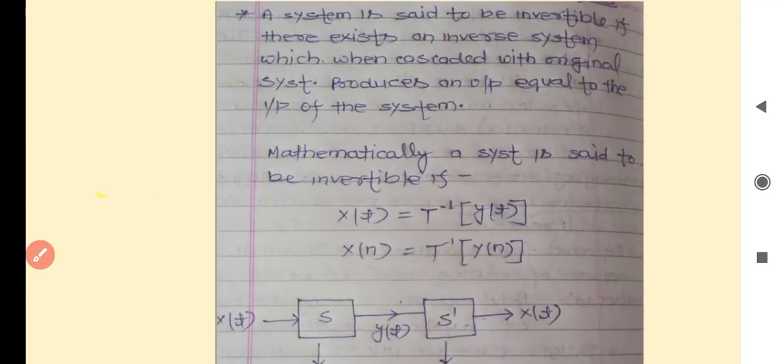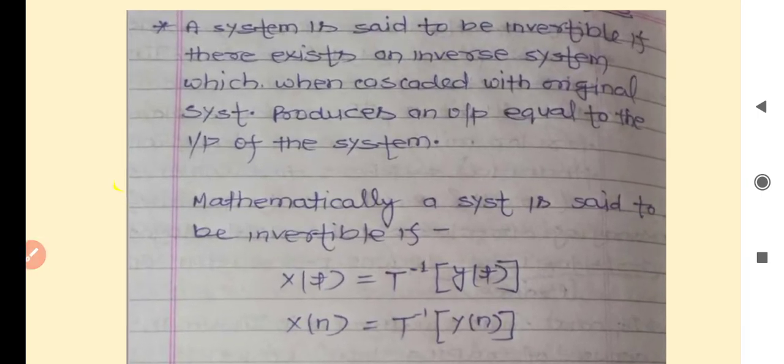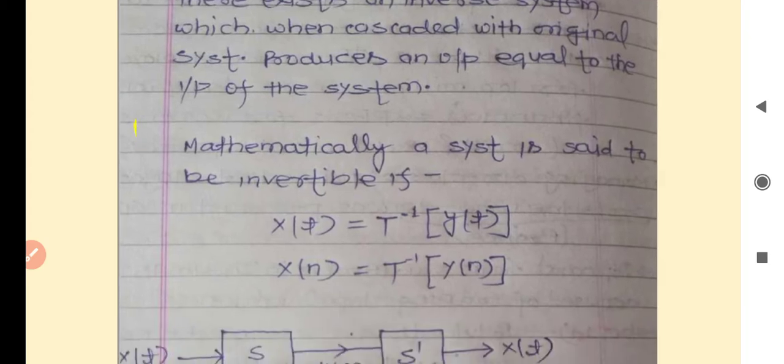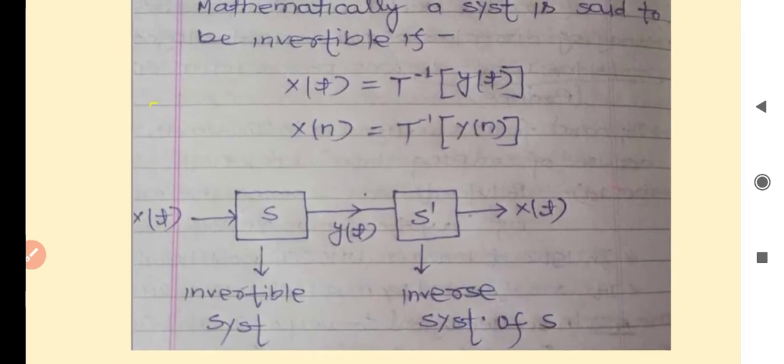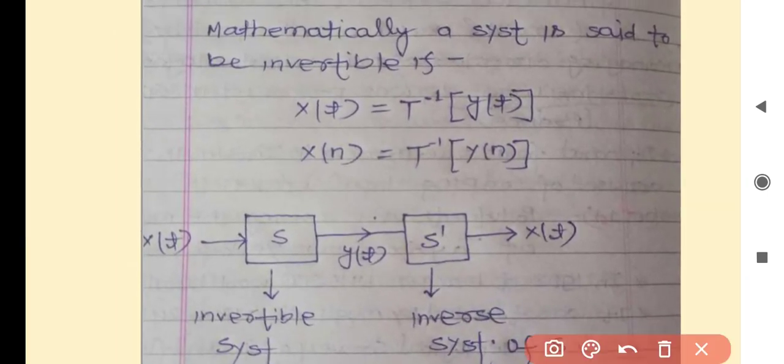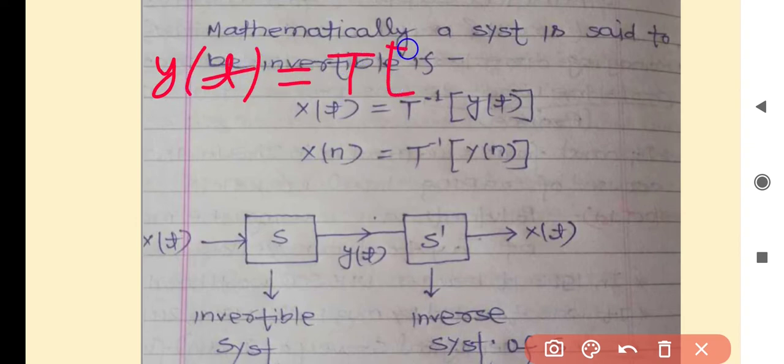Look at the definition. A system is said to be invertible if there exists an inverse system which, when cascaded with the original system, produces an output equal to the input of the system. Mathematically, we can write y(t) is equal to T of x(t).